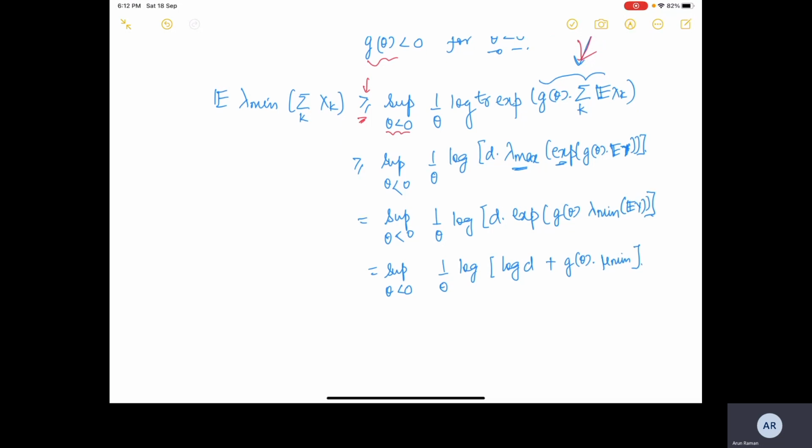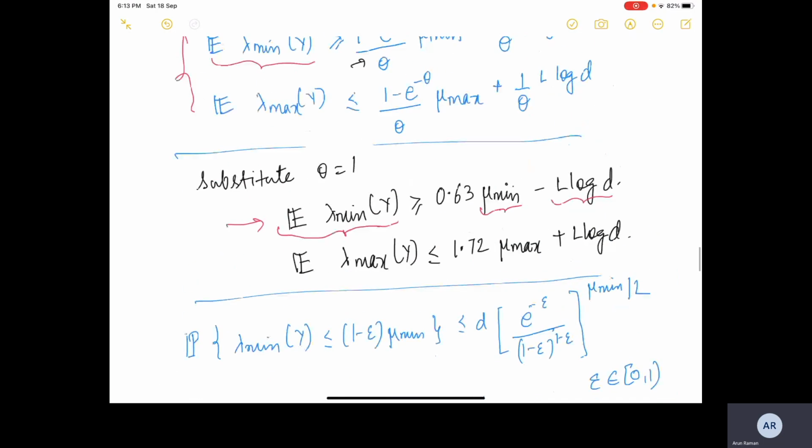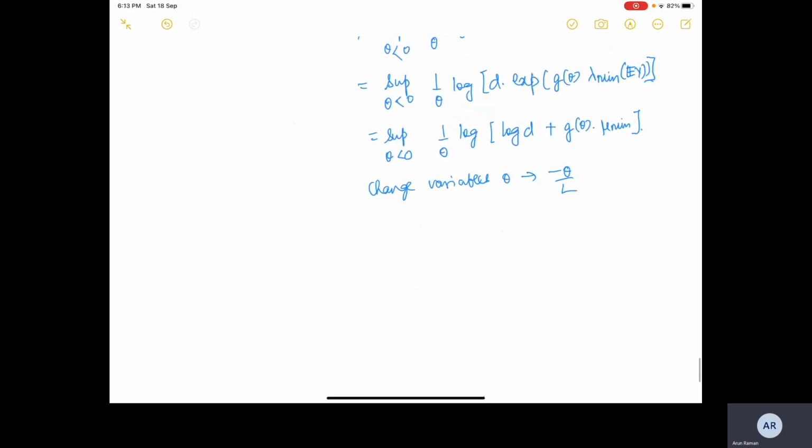So the result can be obtained. The last step is the change of variables, and we will get the exact result when we replace theta by minus theta by L. That will make sure that theta is positive. There is one small subtle point here because these inequalities are valid for theta greater than 0. And then the probability bounds, again I leave as an exercise for you, just to get you practiced on whatever is happening. And that will be all for today's lecture.